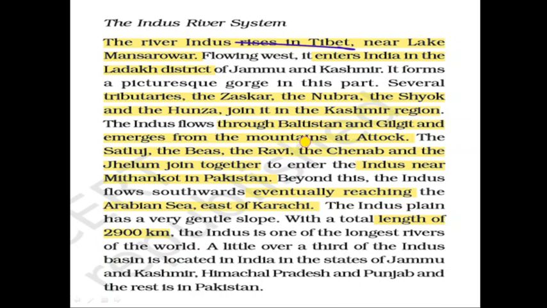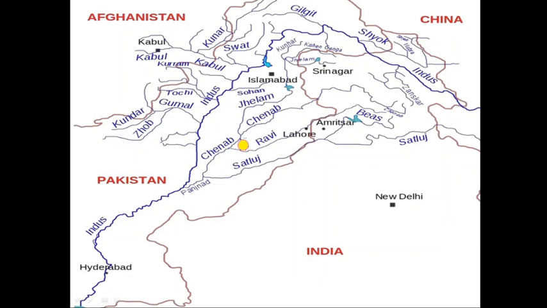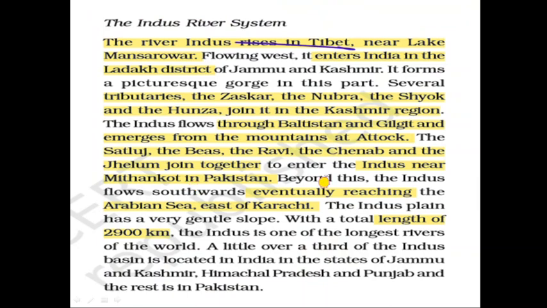The Indus flows through Baltistan and Gilgit and emerges from the mountains at Attock. The Satluj, the Beas, the Ravi, the Chenab and the Jhelum join together to enter the Indus near Mithankot in Pakistan. As you can see here, these five major rivers are joining the Indus river at Mithankot in Pakistan. Beyond this, the Indus flows southwards and eventually reaches the Arabian Sea east of Karachi.